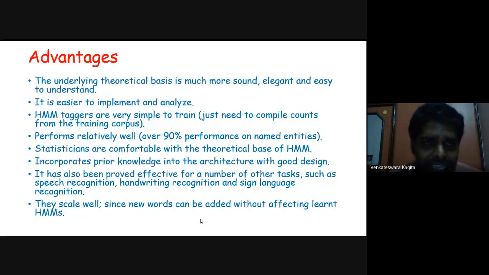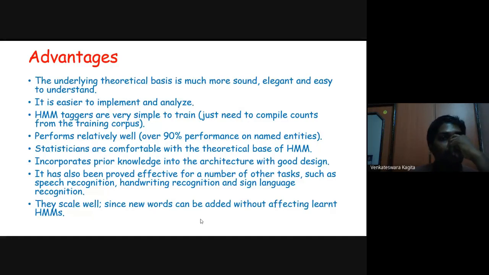So what are the advantages of this hidden Markov model? The underlying theoretical basis of this HMM model is much more sound, elegant and easy to understand. It is easier to implement and analyze. HMM models are very easy to implement. There are many existing libraries in Python and MATLAB, and you can directly call the method in just 2-3 lines of code, simply analyze, and predict your future instance.